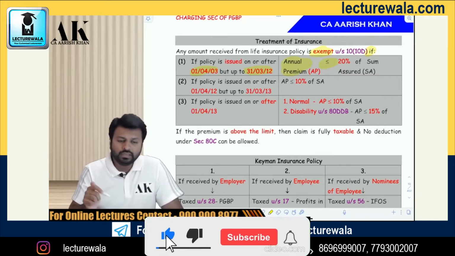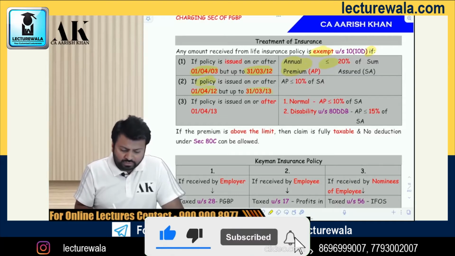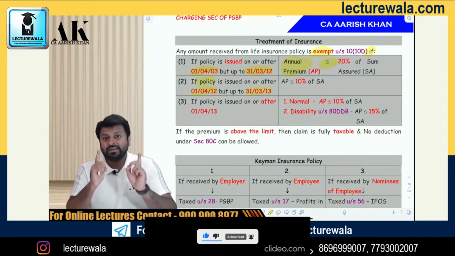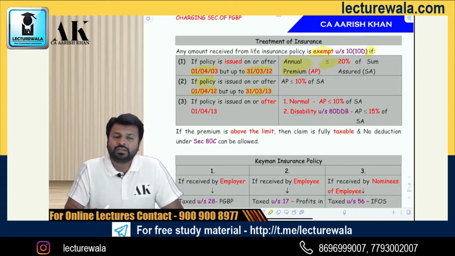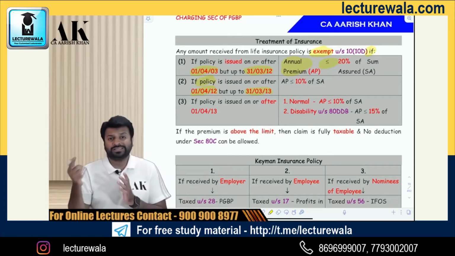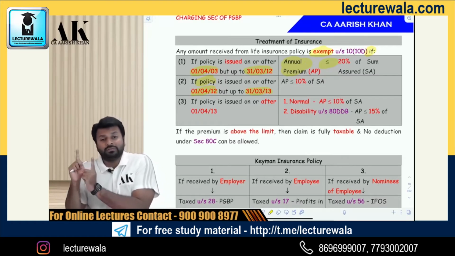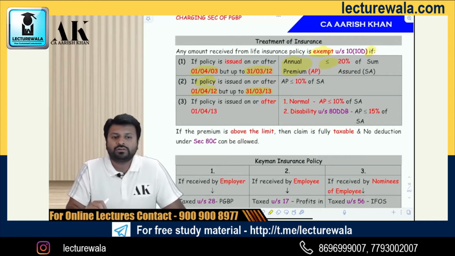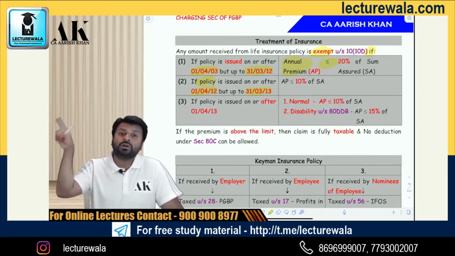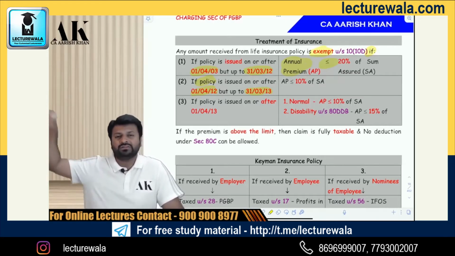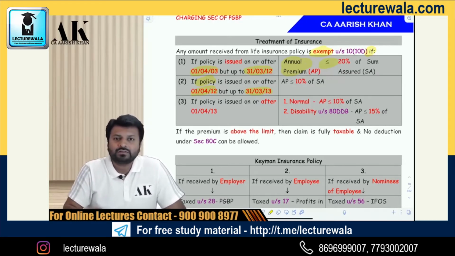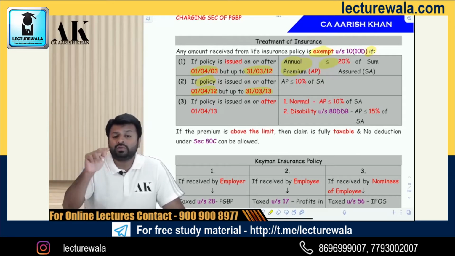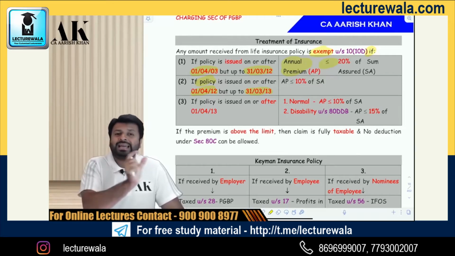Second, if your policy is issued between 1/4/2012 and 31st March 2030, then your annual premium should be less than or equal to 10% of sum assured. It should not exceed 10% of sum assured. So in the question, you have to see when the policy was issued. At the same time, you also have to see the percentage of sum assured. Two conditions you have to see. Now, there is one more condition which you have to see in case of ULIPs, unit link insurance plans, to get the exemption, which we will see in the chapter of capital gains. So for ULIPs, there are 3 conditions, but other than ULIPs, there are only 2 conditions. That is, the period has to be seen and the percentage has to be seen.